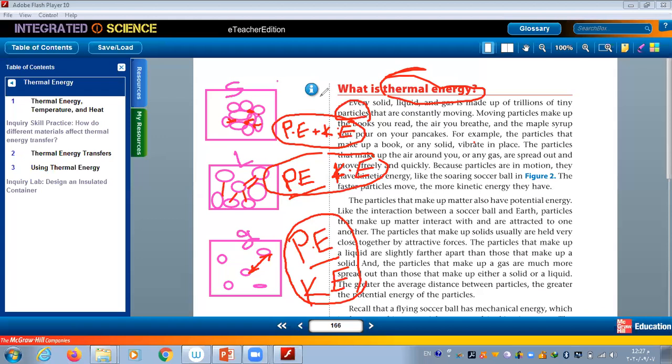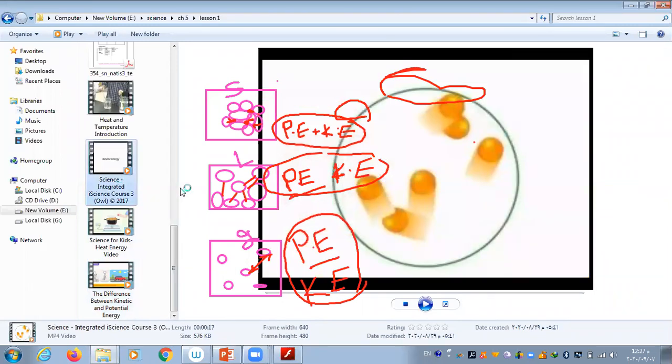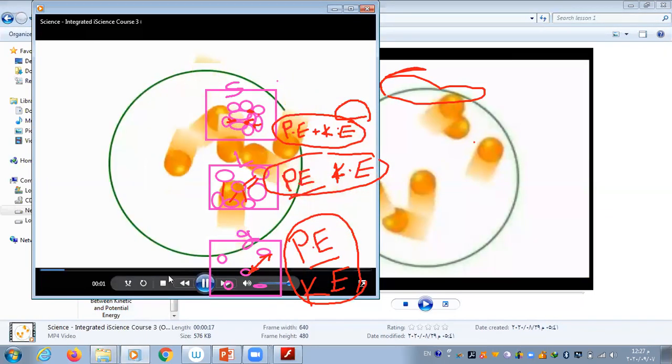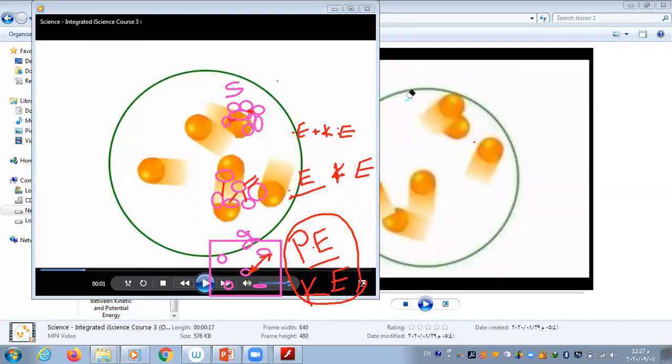So now, guys, let us watch another video. The small one, just to clean the screen.